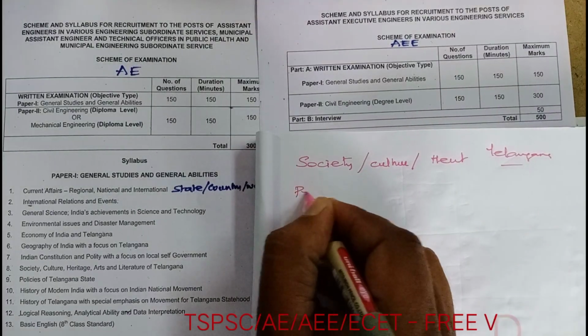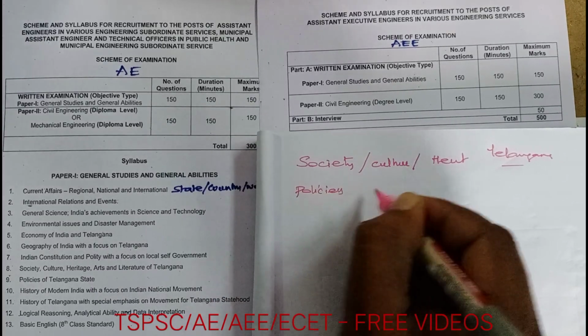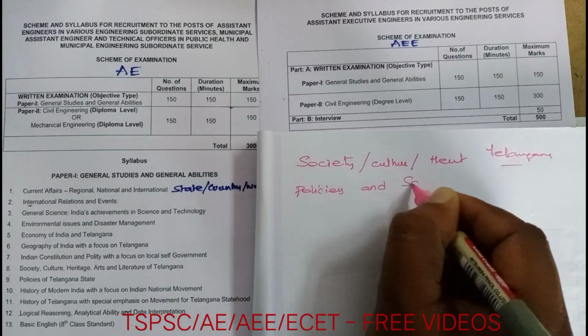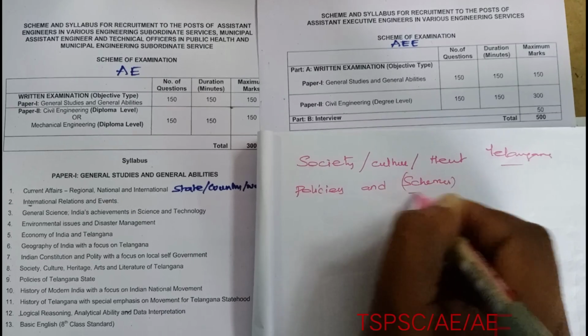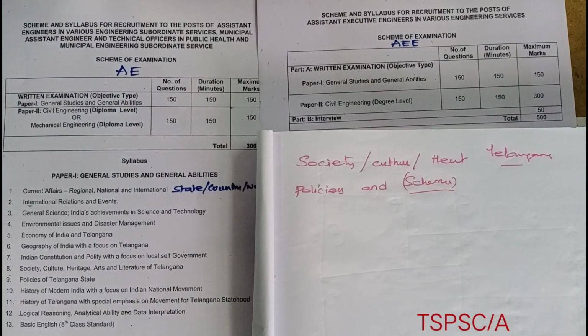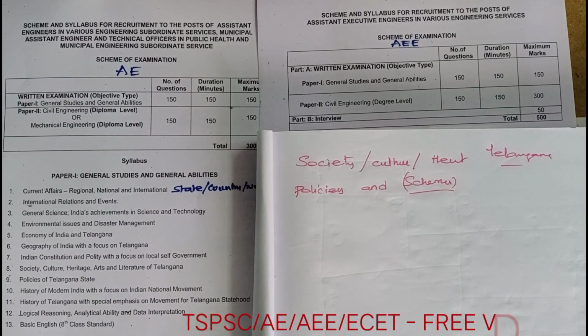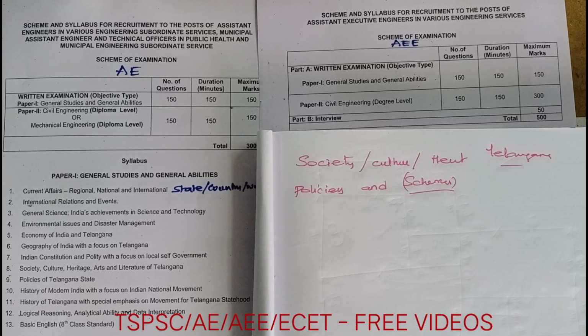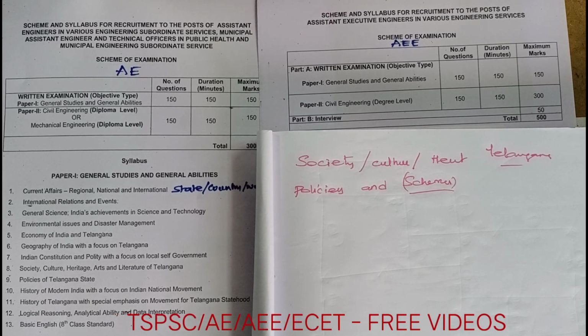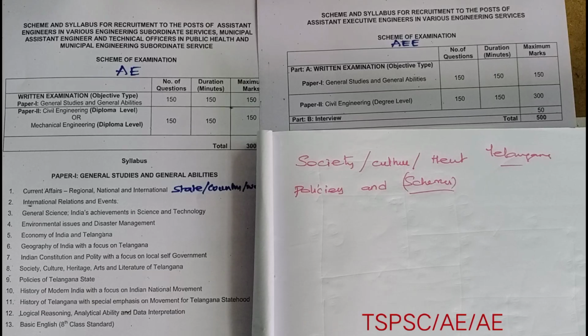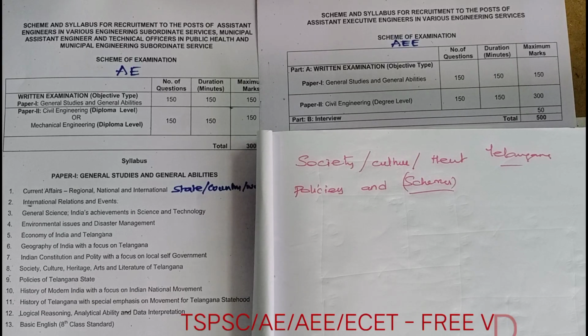Next, policies and schemes. Mainly schemes you should prefer. What are the schemes implemented for the benefit of below poverty line, like that. And what are the policies of Telangana state? Policies means what you can say is Vidhi Vidhanalu, how the government is administrating, like that.